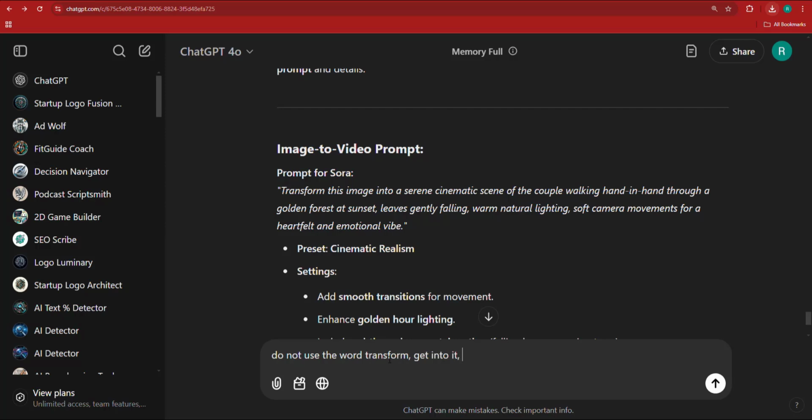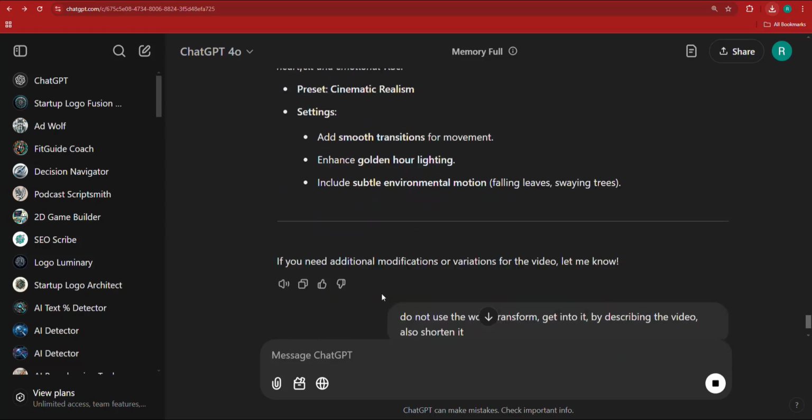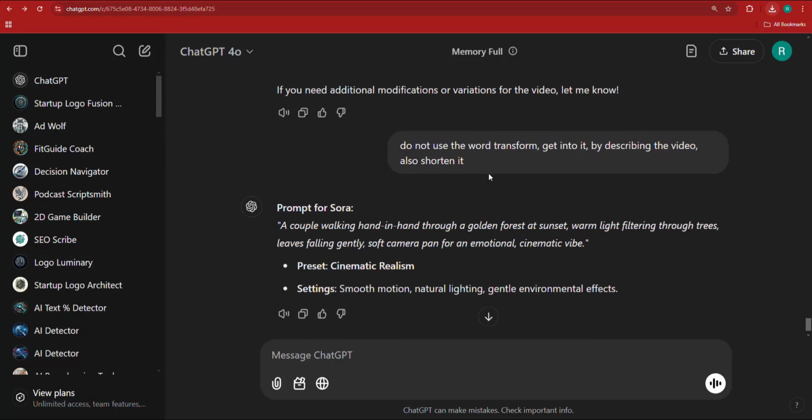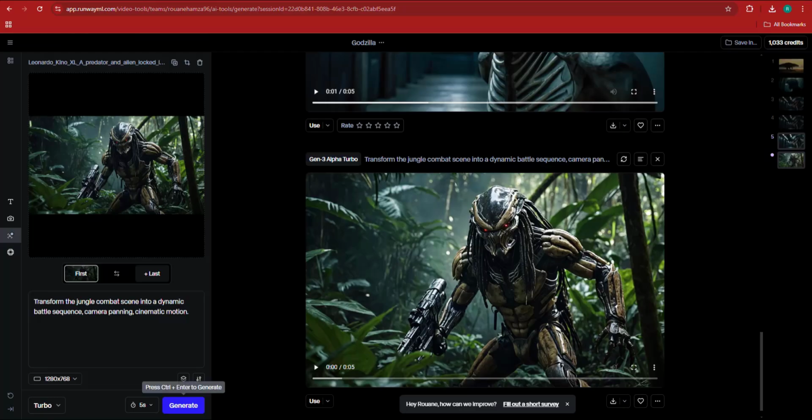Get into it by describing the video. Also, shorten it. Because as you can see, this word doesn't mean anything to Sora. Transform this image doesn't mean anything. But if you're describing the scene, that's what it is. So you have to describe the scene immediately and never tell it, transform this or put this thing or do this thing. Okay, just get into it.